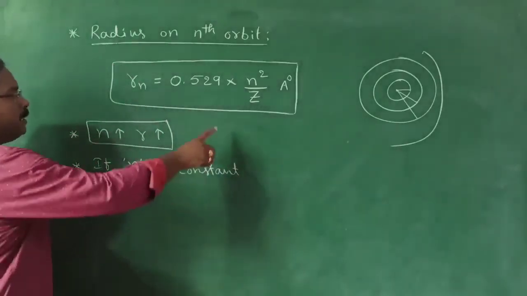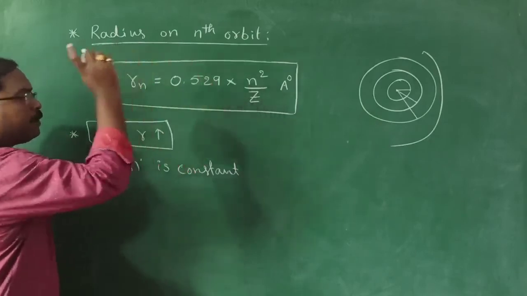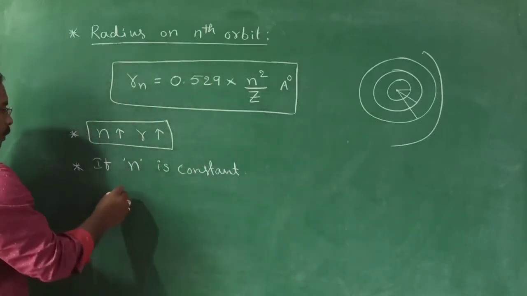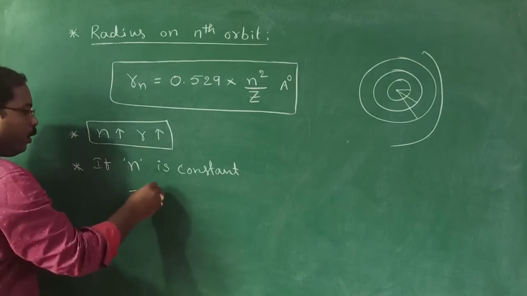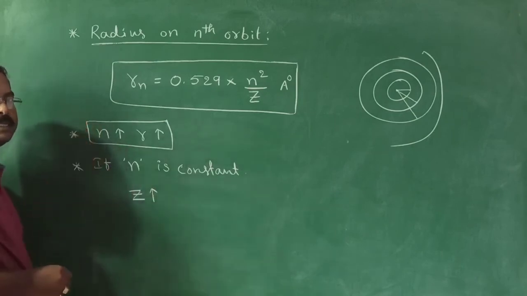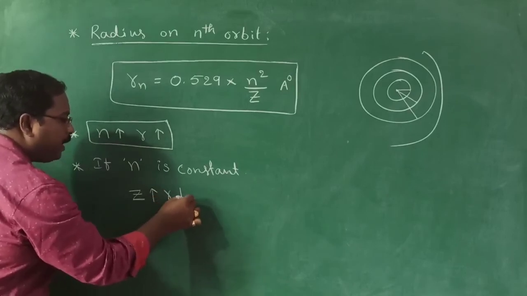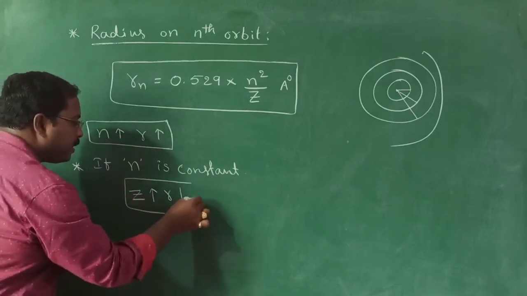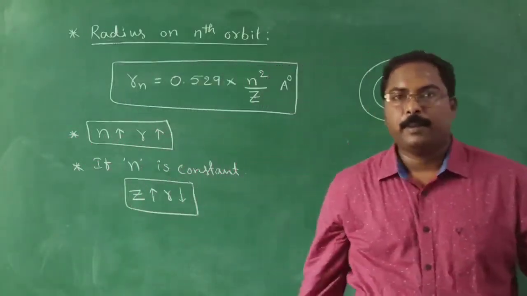In such cases, what relationship do we find? R is inversely proportional to Z. So as atomic number increases, the radius of a particular orbit decreases. Understood or not? Remember that one.